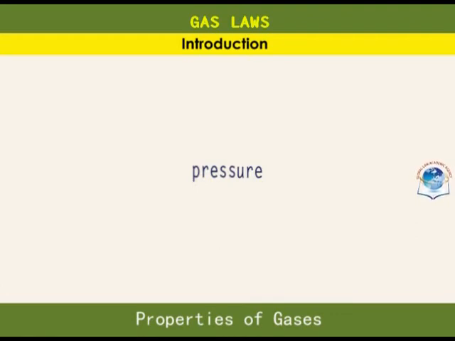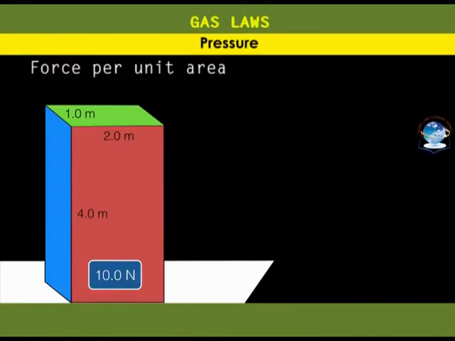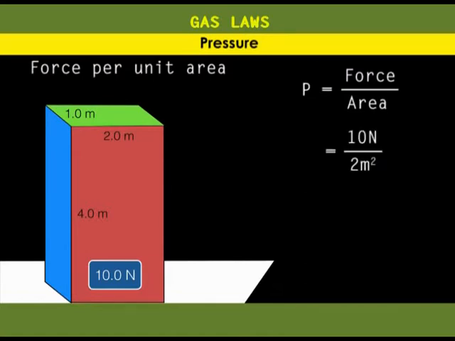What is pressure? Now, you might have learnt elsewhere that pressure is the force acting on an object per unit area. Consider this box weighing 10 newtons resting on a table. That box exerts pressure on the table because of its weight and the area in contact with the table. Pressure is equal to force over area. 10 newtons divided by 1 times 2, the area of the box in contact with the table, which gives us 5 newtons per meter squared.